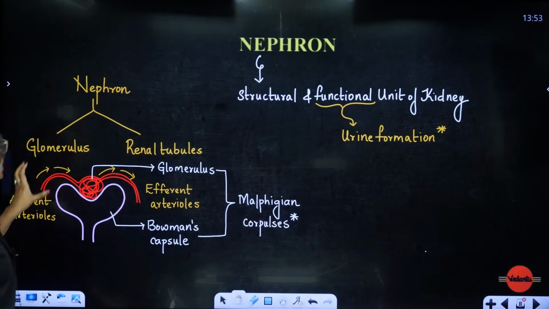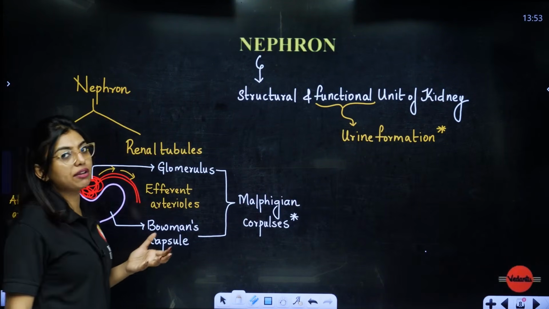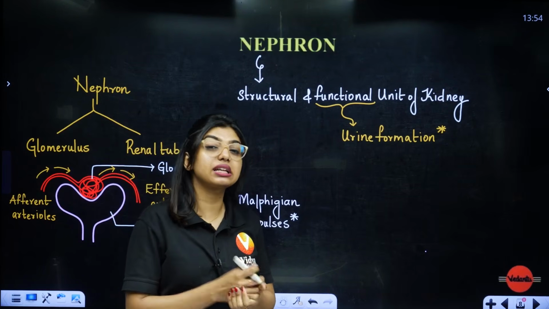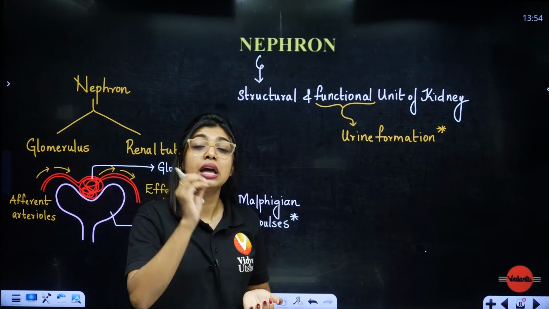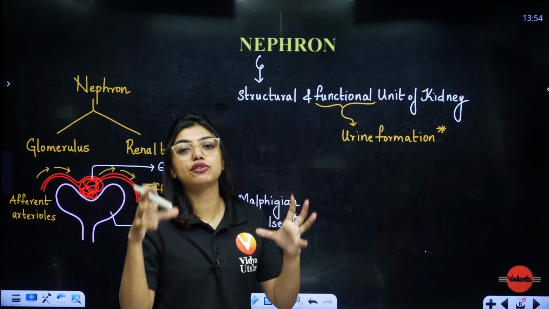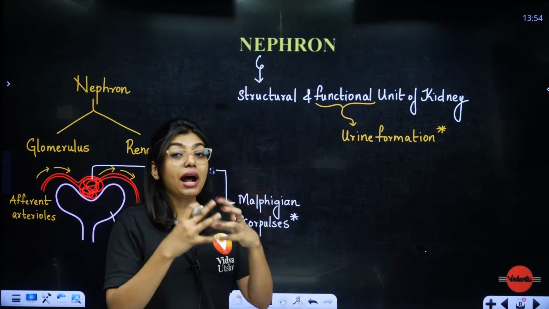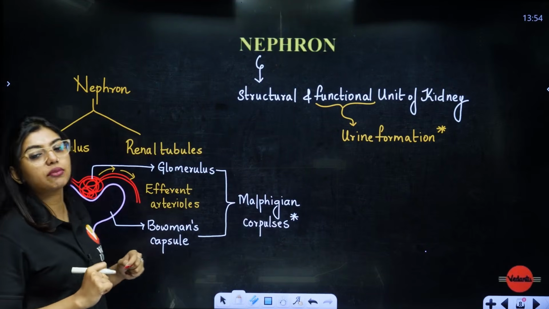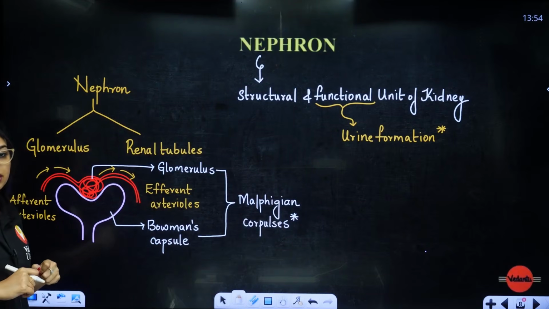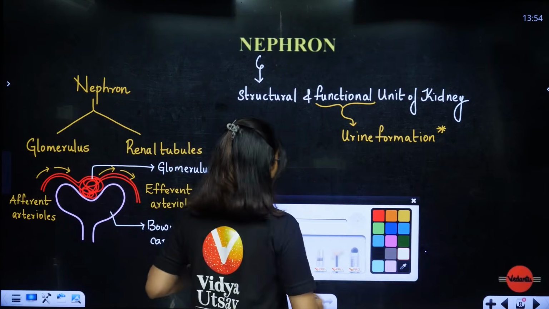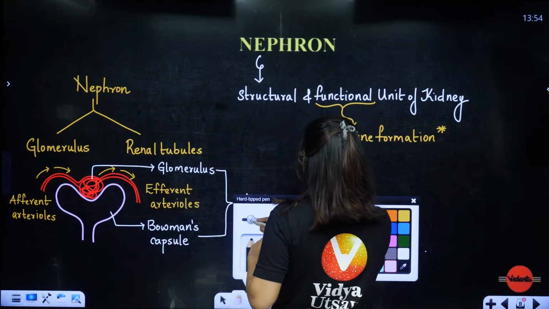Now, students, what are the parts of the nephron? We write glomerulus, we write renal tubules, and some also include the collecting duct. But that is wrong, students, because multiple nephrons can open into one collecting duct. So we can never say the collecting duct is part of the nephron. This question has come in one of the years, that's why I'm stressing it very clearly. Clear? So this is called the Malpighian corpuscles, or we can also call it the Malpighian body.